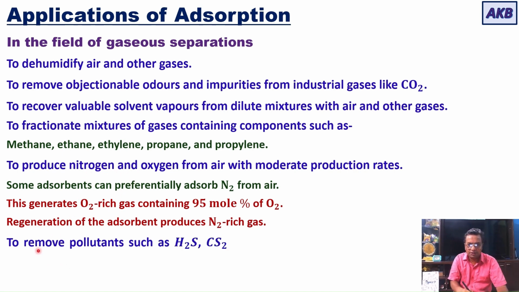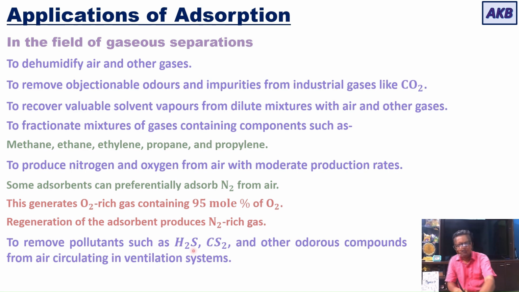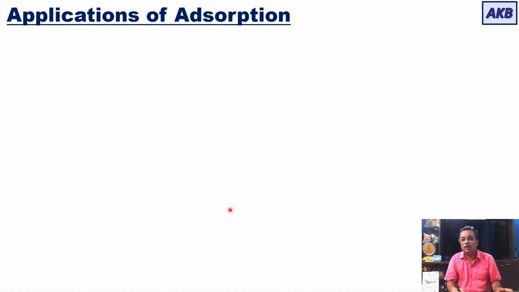Then adsorption is also used to remove pollutants such as H2S, CS2 and other odorous compounds from the air that is circulating in ventilation systems. So you'll be able to remove these pollutants, H2S, CS2 and any other odorous compounds from the air that is circulated in ventilation systems. These were various applications in the field of gaseous separations. Now let us look at the applications in the field of liquid separation.